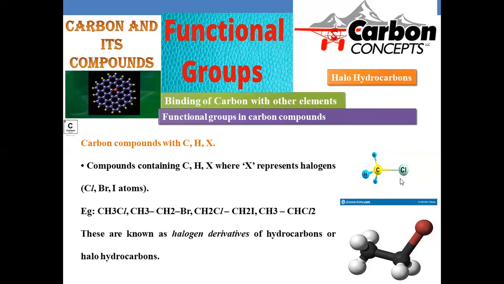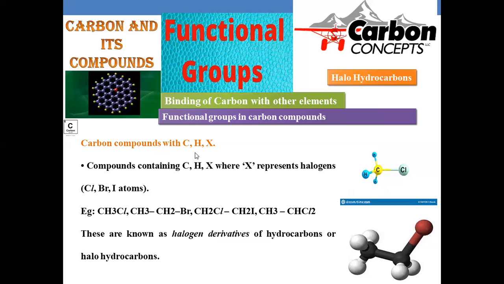And the three-dimensional representation is also mentioned for these compounds. C, H, H, H, Cl will be there, CH3Cl is the formula. So we can say the IUPAC name will be chloromethane for this one. And this is a kind of halogen derivative of a hydrocarbon. And here is bromoethane. Here is the bromo functional group, and there are two carbons, so the stem will be eth, because it is composed of two carbons, and here bromo is there. Bromoethane is the IUPAC name of this compound.